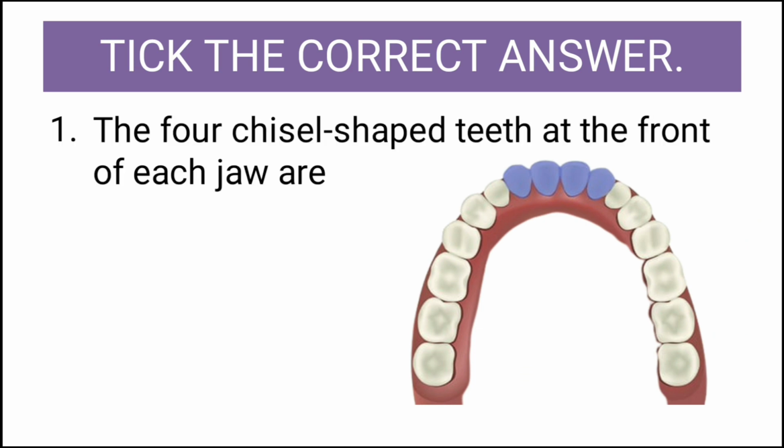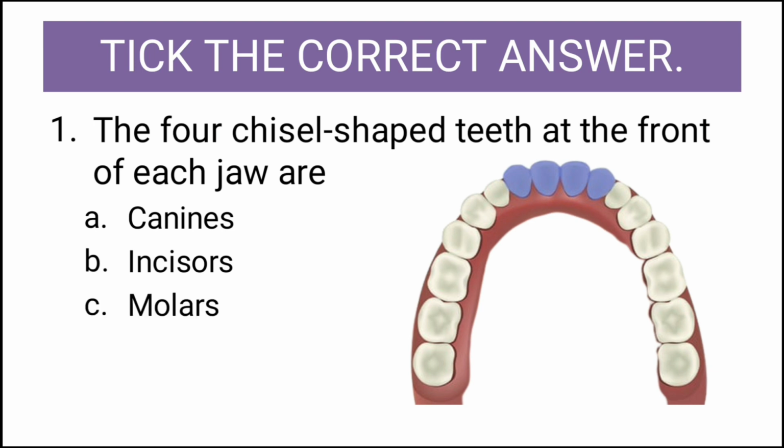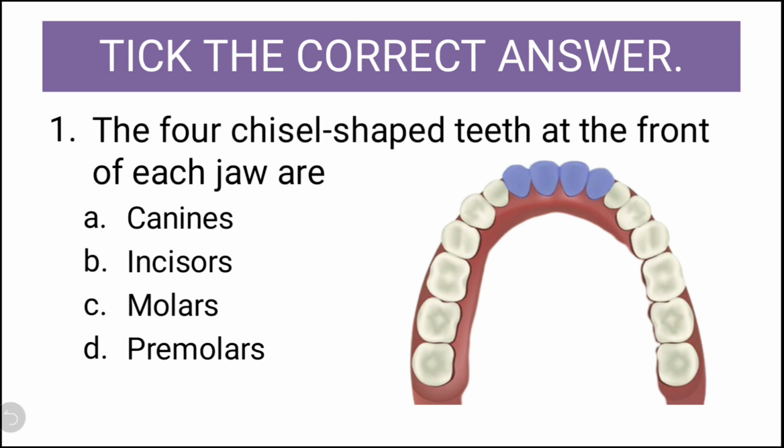The first question is the four chisel shaped teeth at the front of each jaw are the options are canines, incisors, molars, and premolars. So, what is the correct one? The correct option is incisors. So, let us tick mark incisors. So, this over here, these are the incisors. These are the four chisel shaped teeth at the front of each jaw.